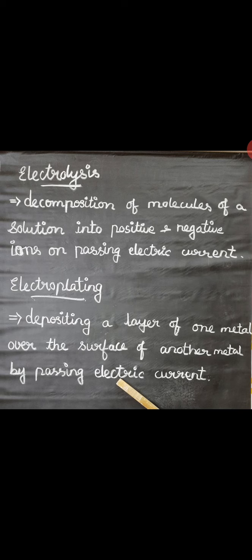The most general use of electrolysis is electroplating. Electroplating means depositing a layer of one metal over the surface of another metal by passing an electric current from one metal to the other. That is electroplating, and it is applied in many fields.